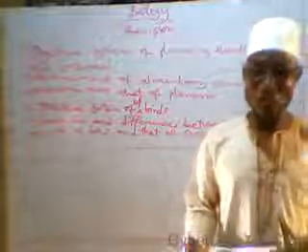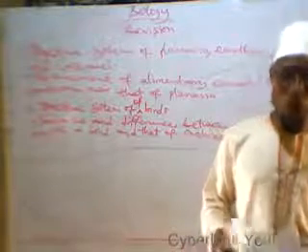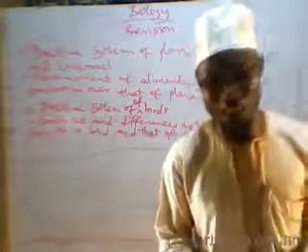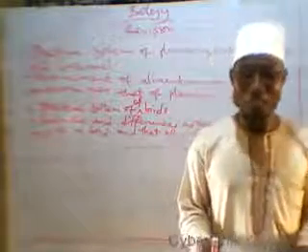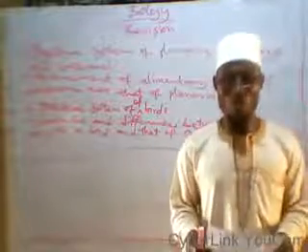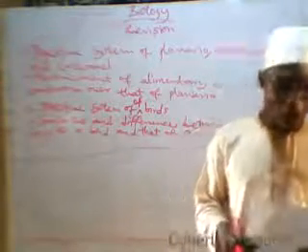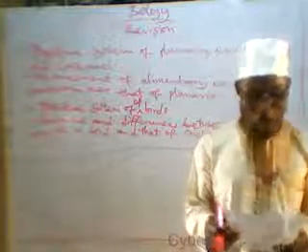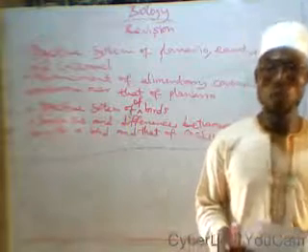Internal or tissue respiration or cellular respiration is the oxidation of food substances, that is glucose, in the cells, particularly the mitochondrion, to release energy in the form of ATP. Then under respiration also, we talk about the conditions necessary for respiration.